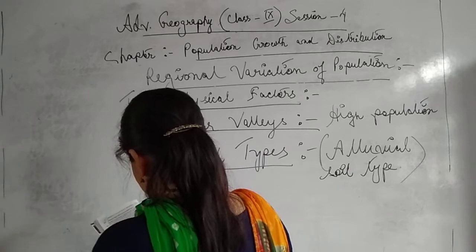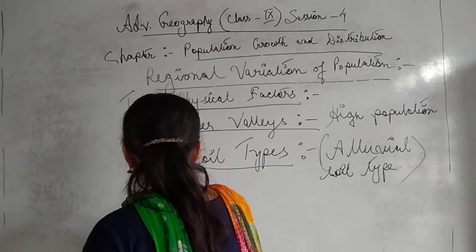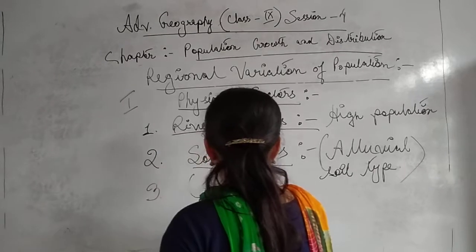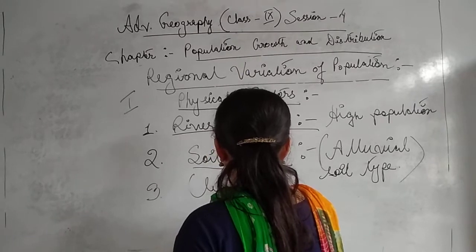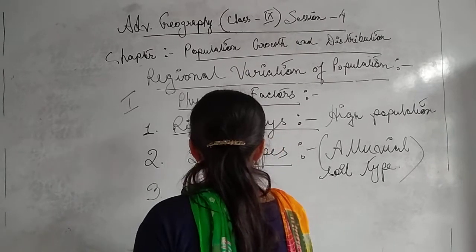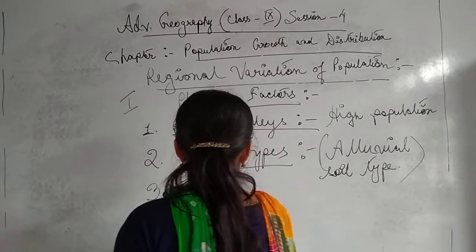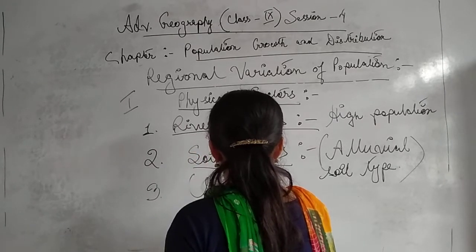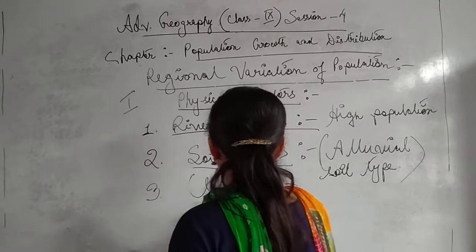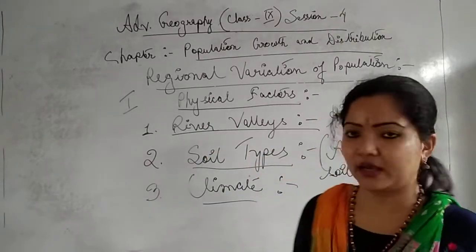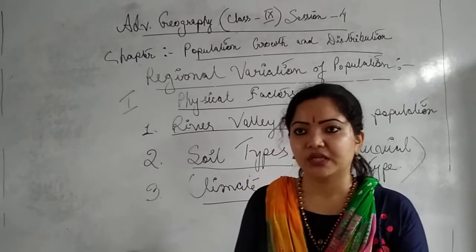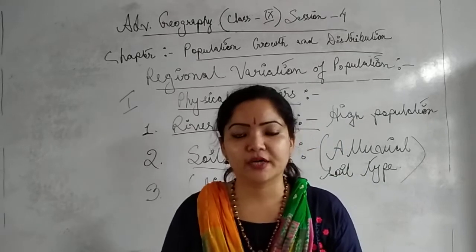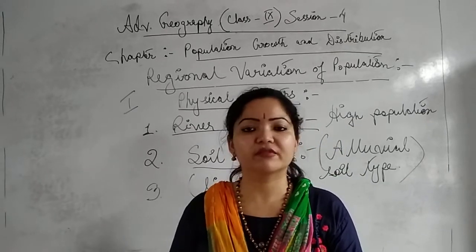So next you can say the climate. Climate is also a very important factor for the regional variation of the population. So why is climate very important? What type of climate do we Indian people experience?